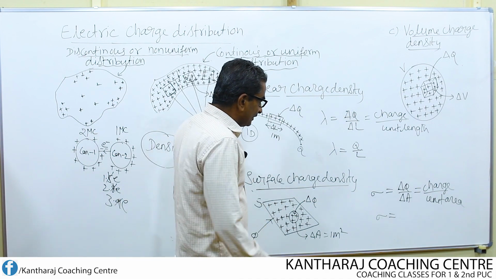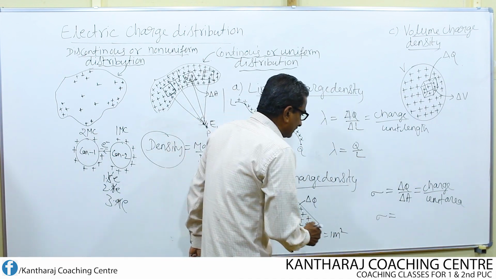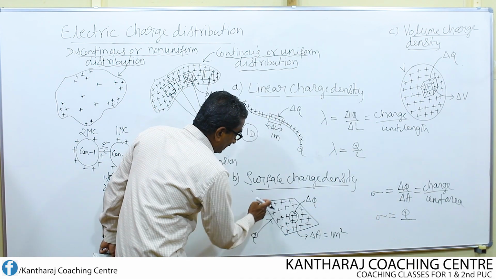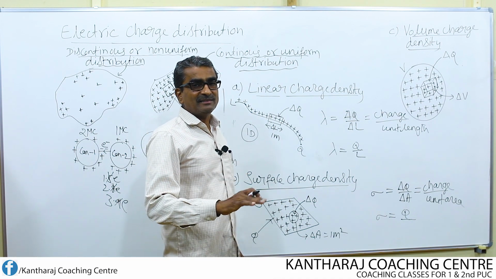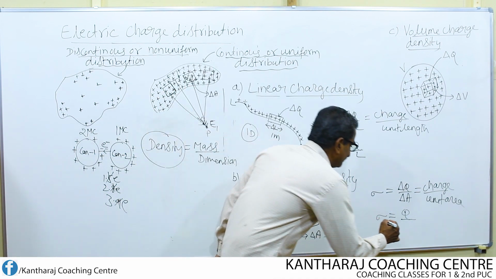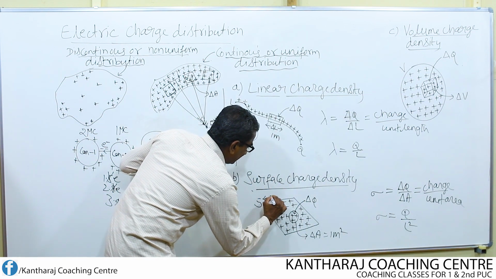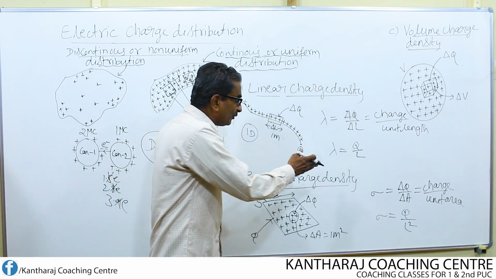Then how do you write? Charge divided by unit area. So the total charge is Q on the surface, and the total area, the area of a square, is length into breadth, that means length into length, L square, where L is the side of this square. So this is how we can find it out.